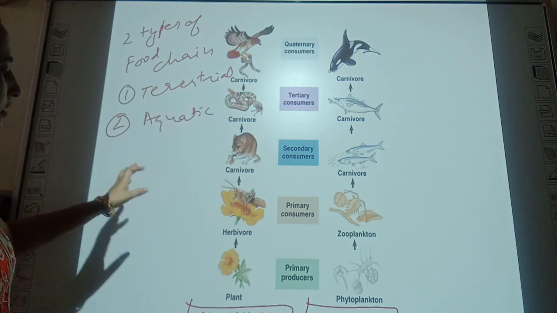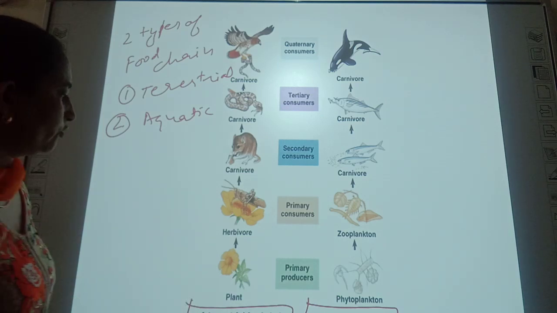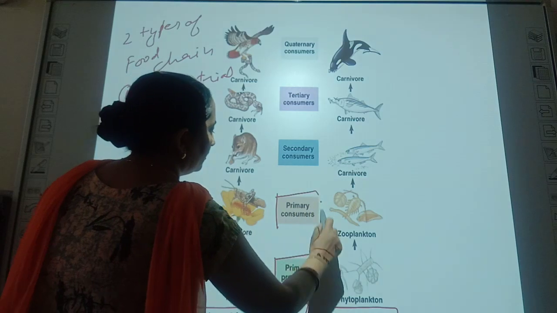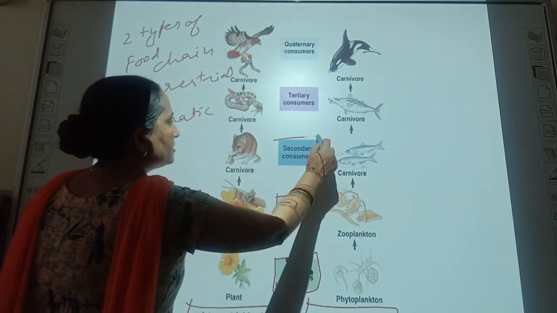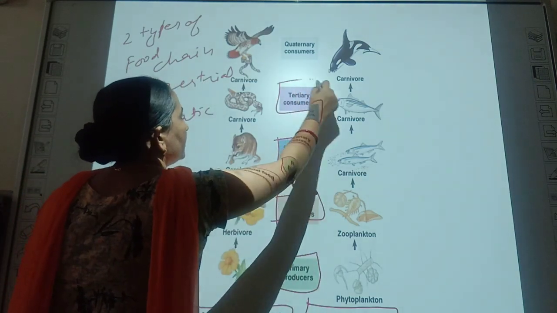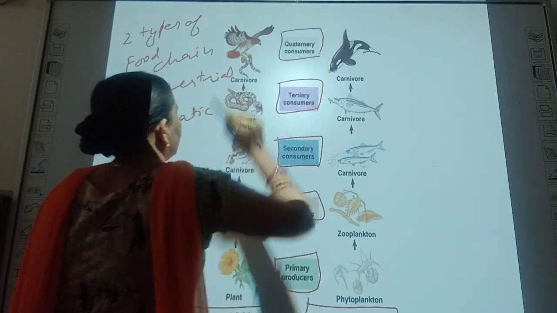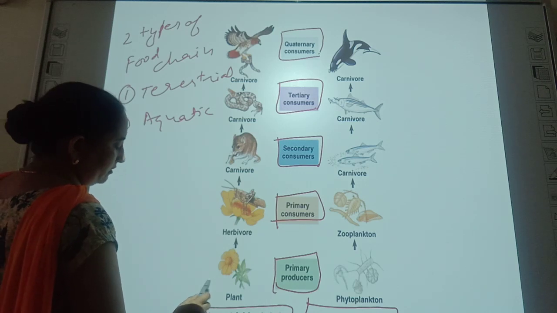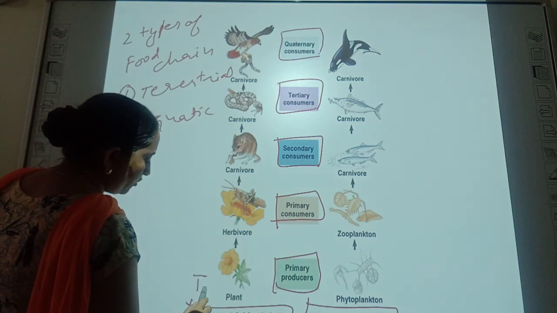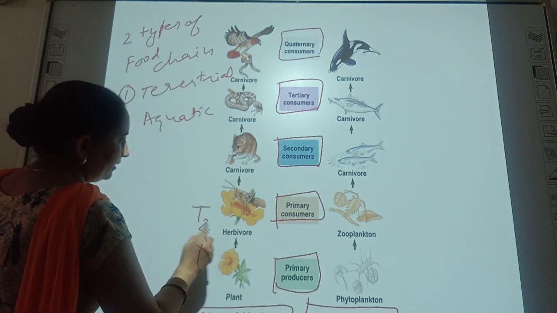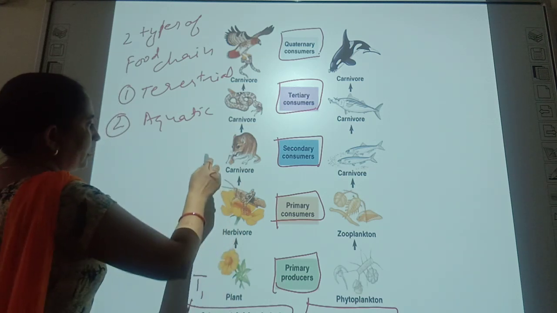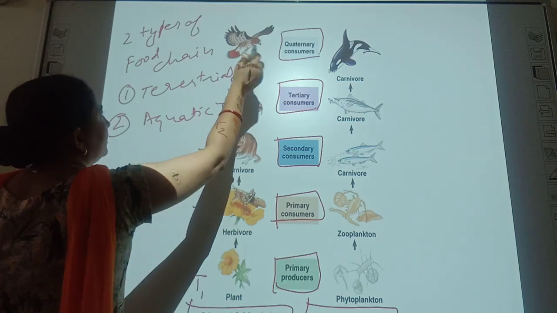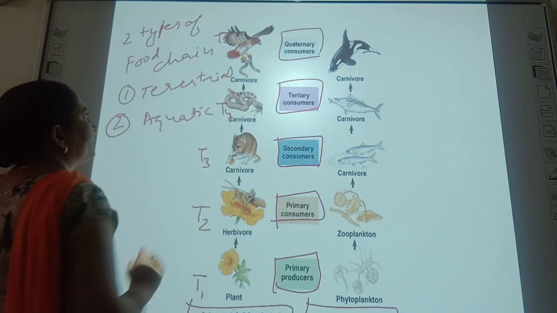Okay. In a terrestrial food chain, here are primary producers, then primary consumers, secondary consumers, tertiary consumers and quaternary consumers. Plants take the energy from the sun, so it is the first trophic level, this is the second trophic level herbivory, this is the third trophic level, this is the fourth trophic level, and this is the fifth trophic level.